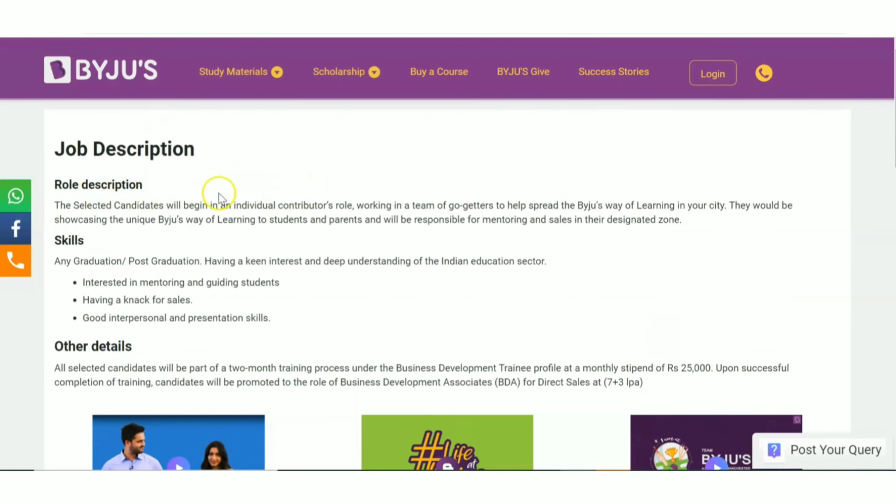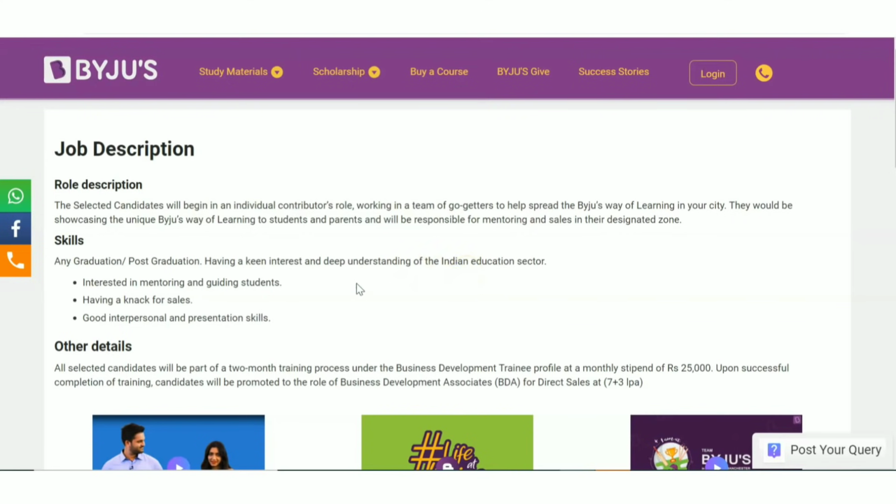Job description they have given here. The selected candidates will begin in an individual contributor's role working in a team. That is, in your city you'll be working and helping in the development of this app. The skills they are asking for are any graduation or post graduation, having a keen interest and deep understanding of the Indian education sector.